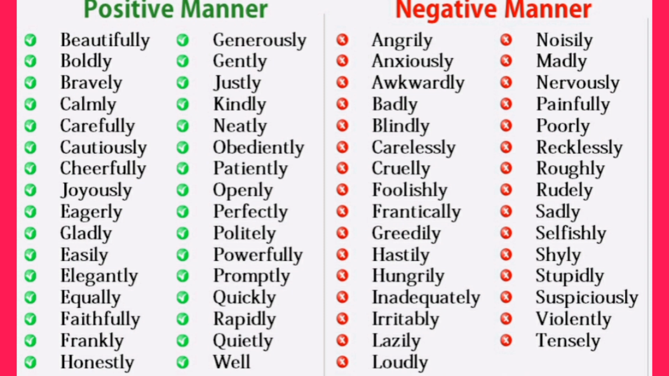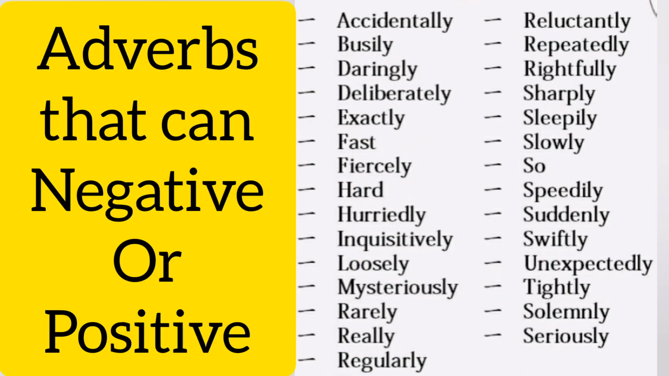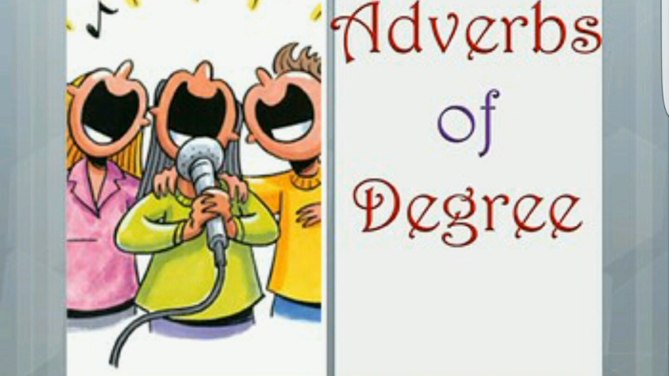Now, adverbs in the negative manner include angrily, anxiously, blindly, carelessly, poorly, and recklessly. Adverbs that can be either negative or positive include accidentally, busily, daringly, reluctantly, repeatedly, rightfully, and sharply. Skip right along as we move over to adverbs of degree.